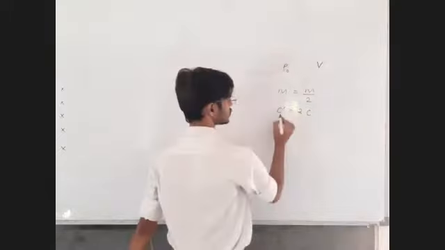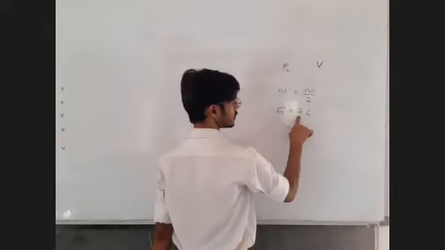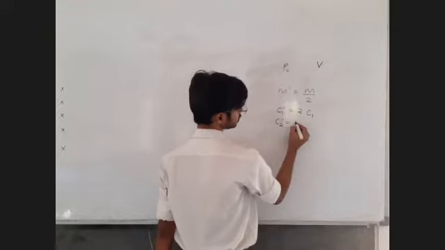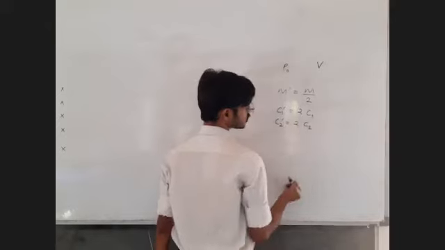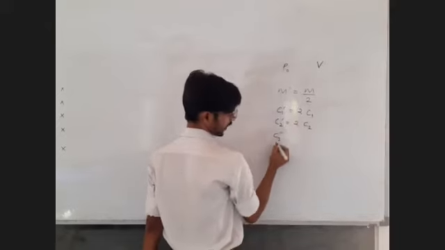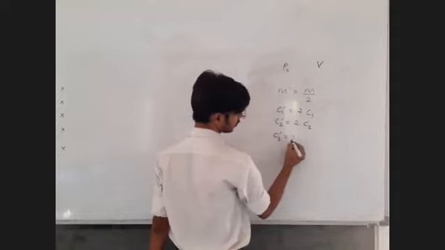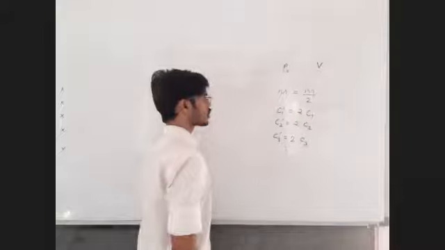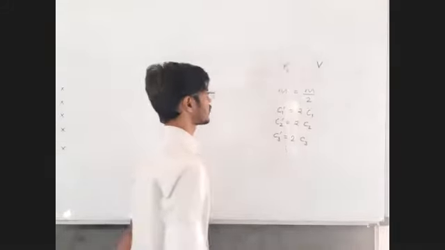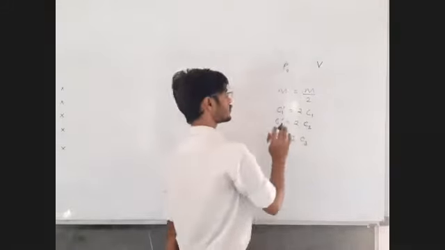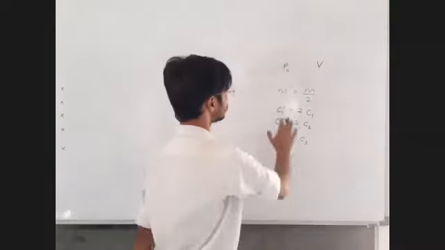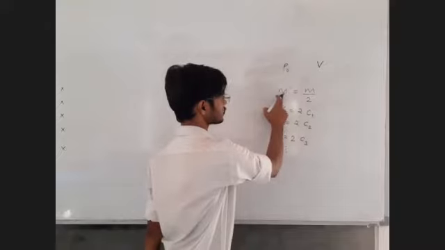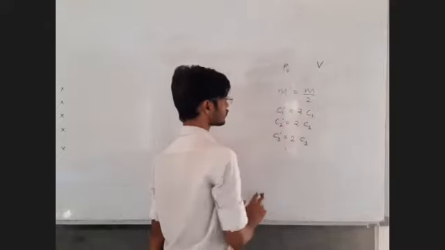So what shall we write? First molecule final speed is equal to 2 times its initial speed. Second molecule final speed is equal to 2 times its initial speed. Third molecule final speed C3 dash is equal to 2 times C3. So in this way, speeds of all the molecules are going to be doubled and the mass of each molecule is going to be halved. We know that all the molecules are identical, so all of them will have the same masses. So simply m dash is equal to m by 2.